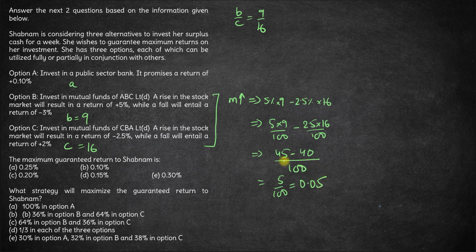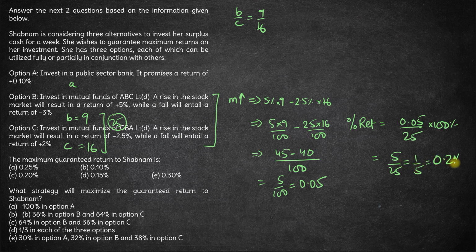Okay, so on a total of 25 rupees, you will get a return of 5 paise, 0.05 rupees, right? So what is the percentage return that you get from here? It is 0.05 on a base of 25 rupees into 100%. So this is 5 by 25, which is 1 upon 5, which is 0.2%.